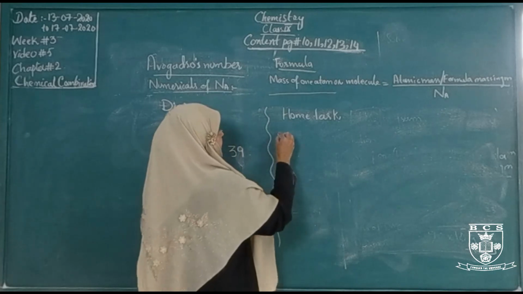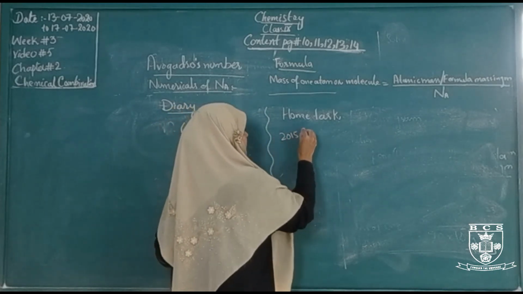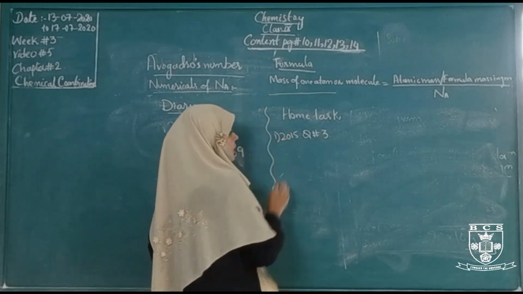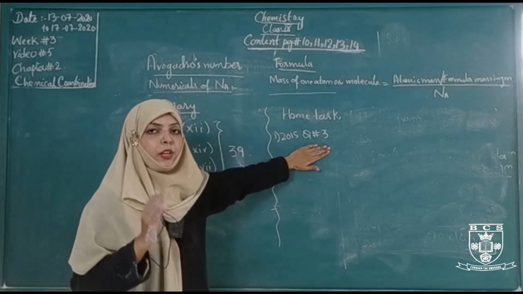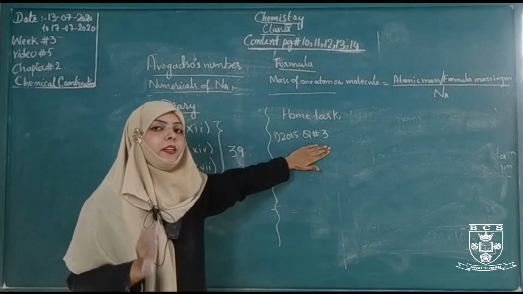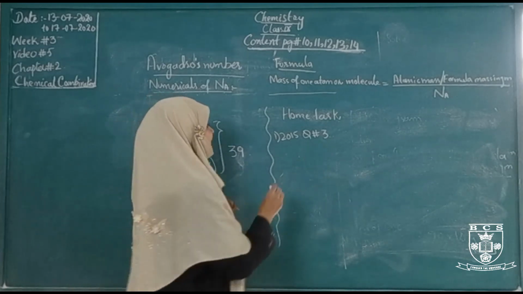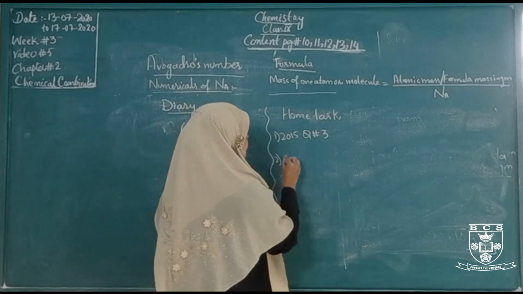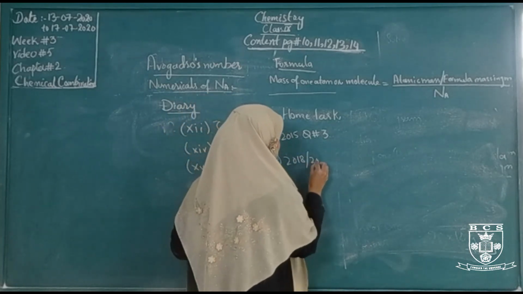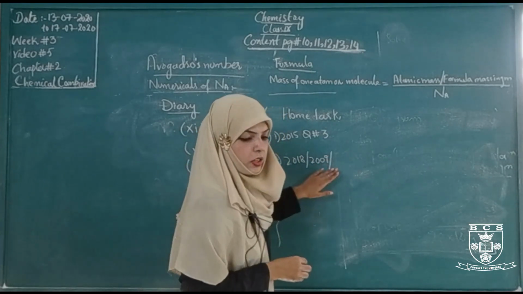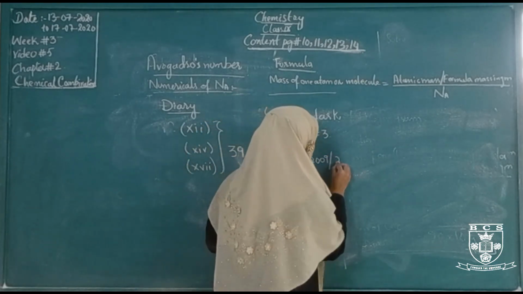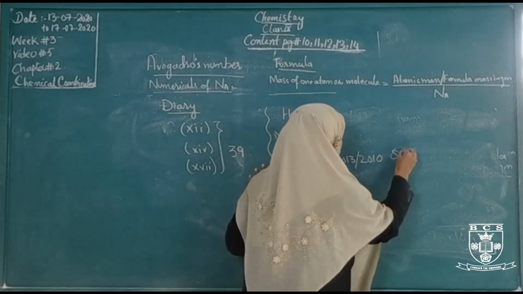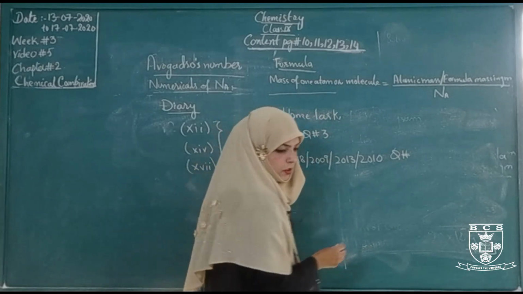2015, question number 3. First question: define molar mass, and calculate the molar mass of calcium carbonate and magnesium chloride. This is one question. The second question is a past paper question, from 2018, 2009, 2013 and 10. The question number is 4.